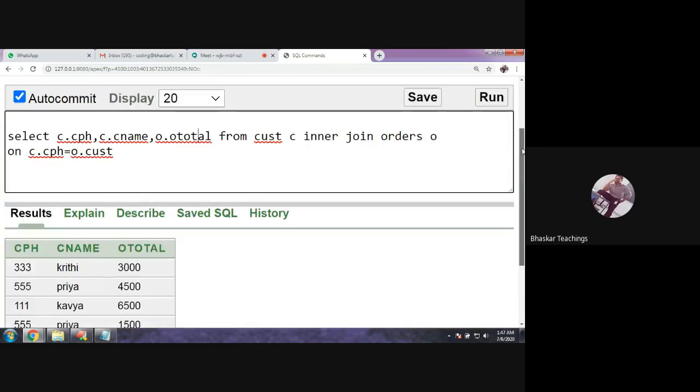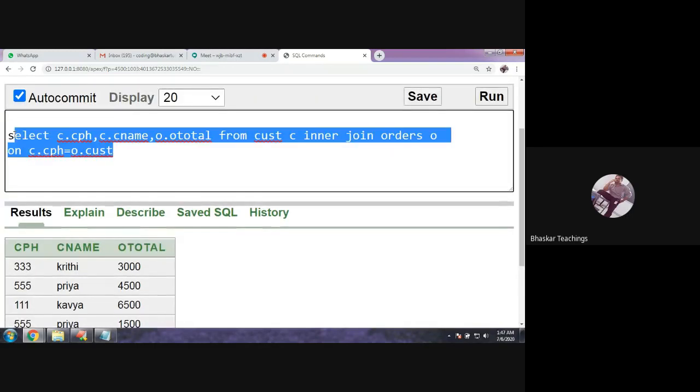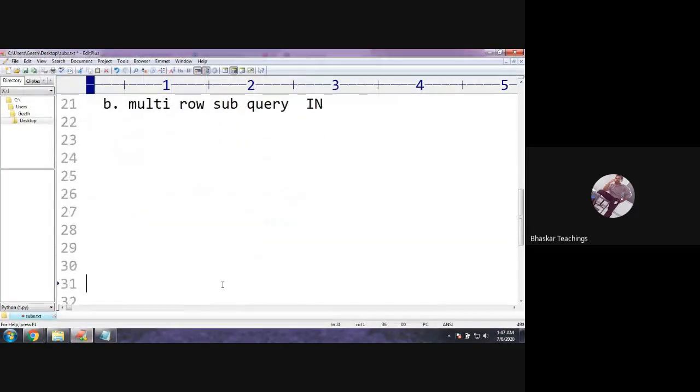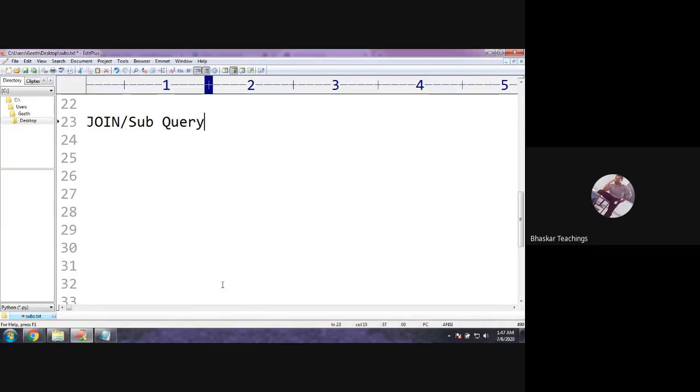Now I have a join operation also. When you have join operations, why go for a subquery? This is the question, right? So the next question is when to go for a subquery and when to go for a join operation. Okay, joins versus subqueries. I'll tell you.